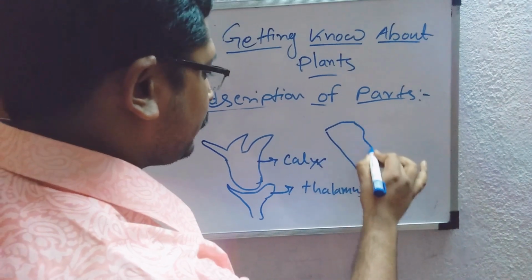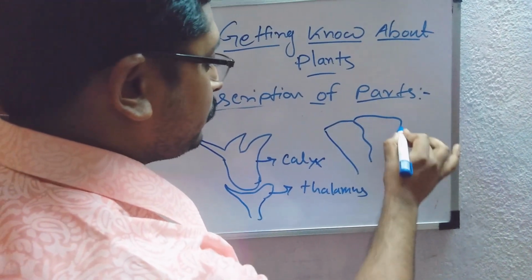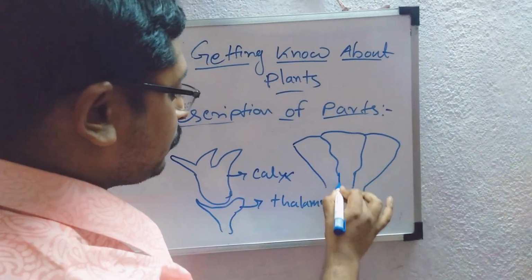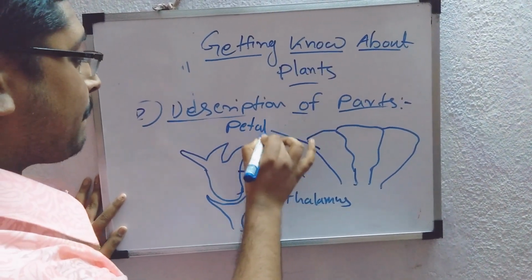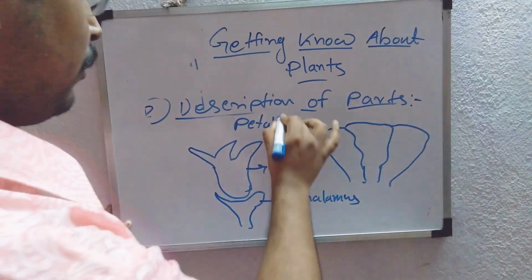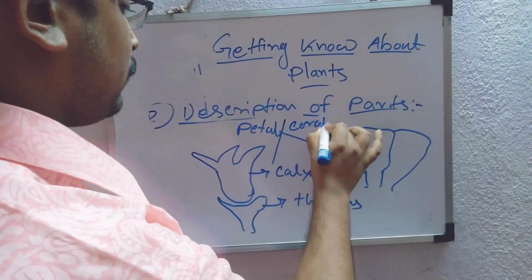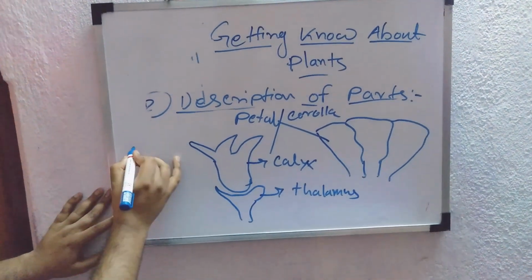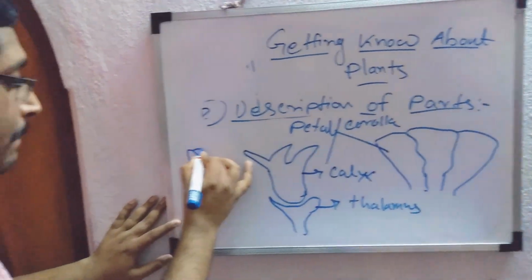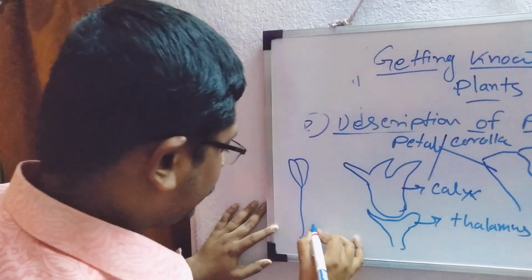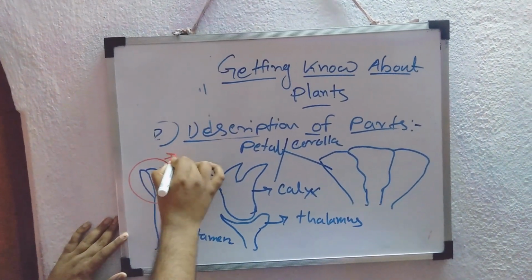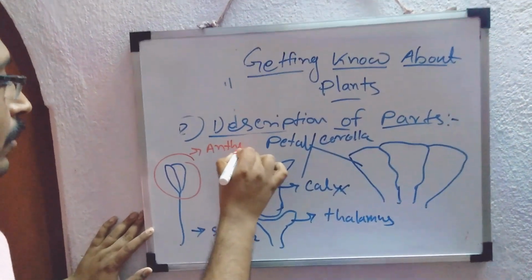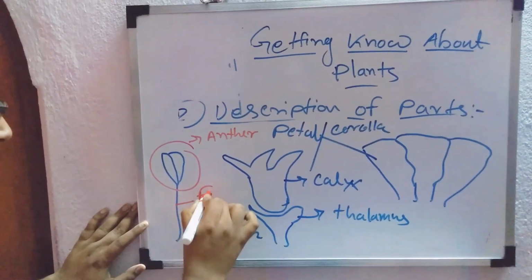Here you can see this is the petal or corolla. Here this is the stamen. In the upper part of the stamen, this is called the anther, and the lower part is the filament.